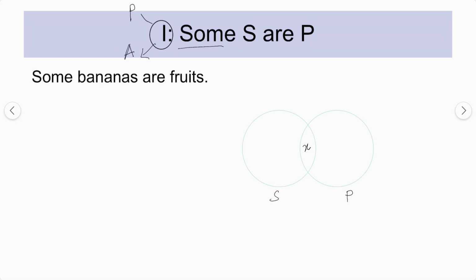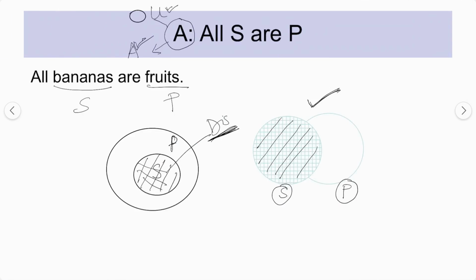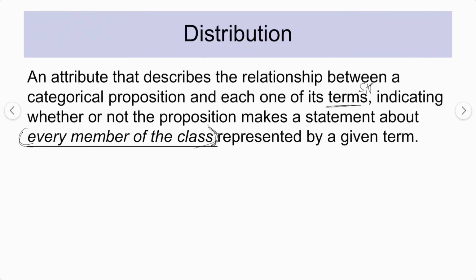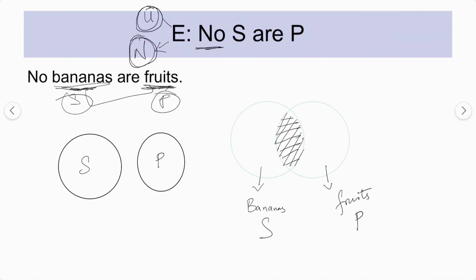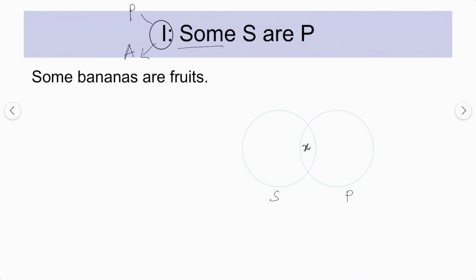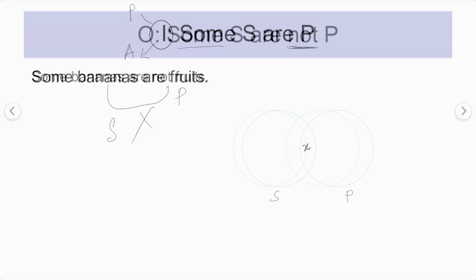We are saying that some. Again, you are not including every member of it, right? Every member of the class. If you see the definition, every member of the class should be included or excluded. So every member is not included. So some, right? In this case, both terms will not be distributed. The subject term is not distributed and the predicate term is not distributed either.